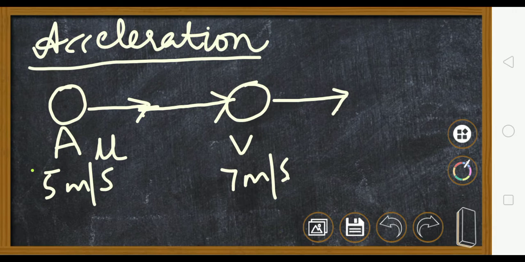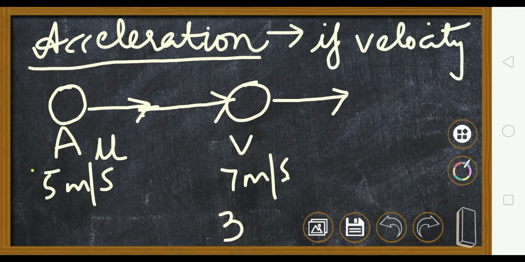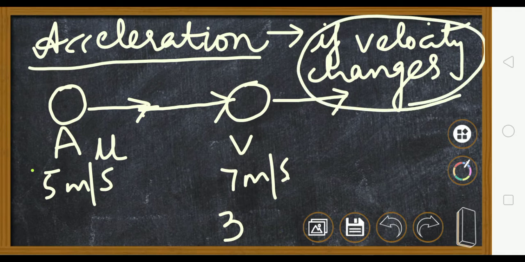Whenever velocity changes, we say that there is acceleration, whether it increases or whether it decreases. Suppose it was going at 5 and now it becomes 3, it is decreasing. Still we will say that it is under acceleration. So a body is said to be under acceleration if velocity changes. Okay. Now we will again see in detail what we mean by velocity changes.